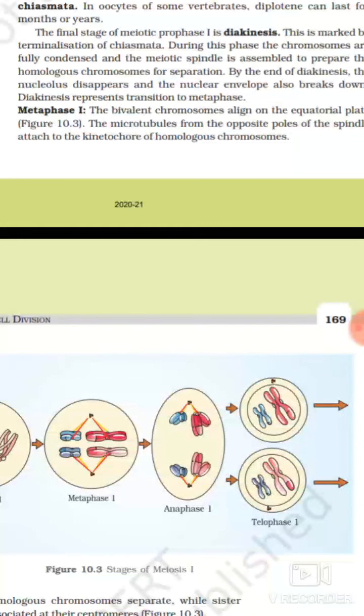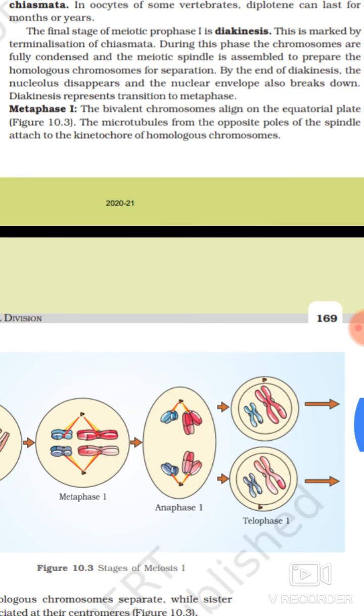The final stage of meiosis, prophase 1, is diakinesis. This is marked by terminalization of chiasmata. During this phase, the chromosomes are fully condensed and the meiotic spindle is assembled to prepare the homologous chromosomes for separation. By the end of diakinesis, the nucleolus disappears and the nuclear envelope also breaks down. Diakinesis represents transition to metaphase.